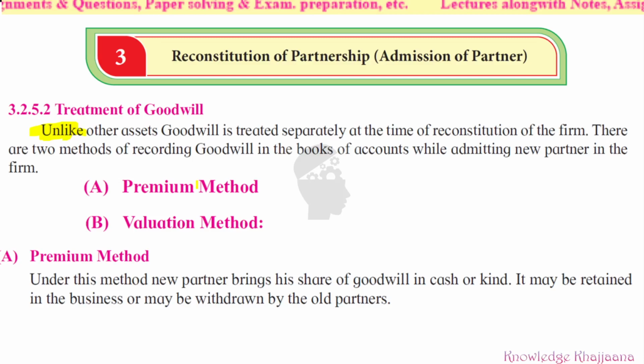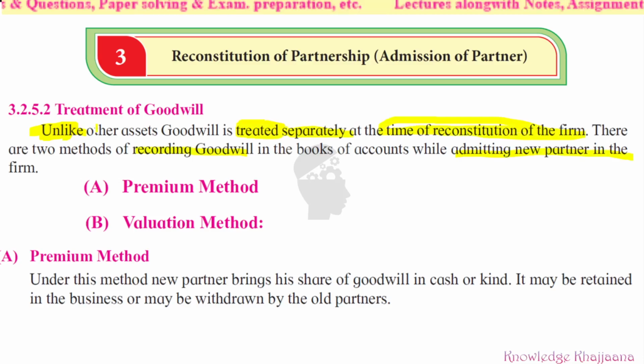There are two methods of recording goodwill in the books of account while admitting a new partner in the firm, because what we are learning today is admission of a partner. When the partner is admitted, the goodwill can be recorded by these two methods. First is the premium method and second is the valuation method. Today we are going to see the premium method. What is meant by premium method?